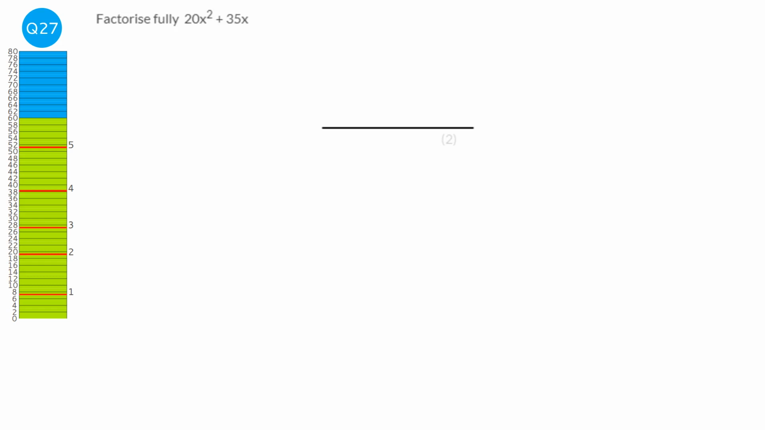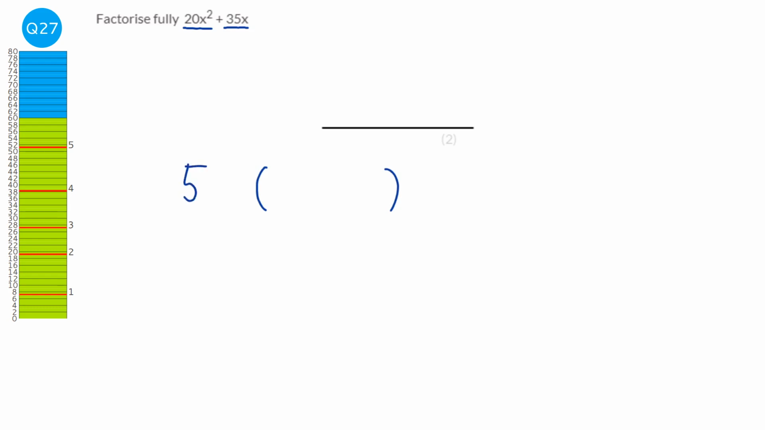Factorising is the opposite of expanding, so instead of removing things from a bracket, we're actually putting them in a bracket. We're going to start off by just putting the bracket down, and we're going to think, what can we put on the outside? So we look at the 20x squared and the 35x, and we first of all think of the number. We're looking for the biggest number that goes into 20 and 35, essentially its highest common factor. Well, that's going to be 5.